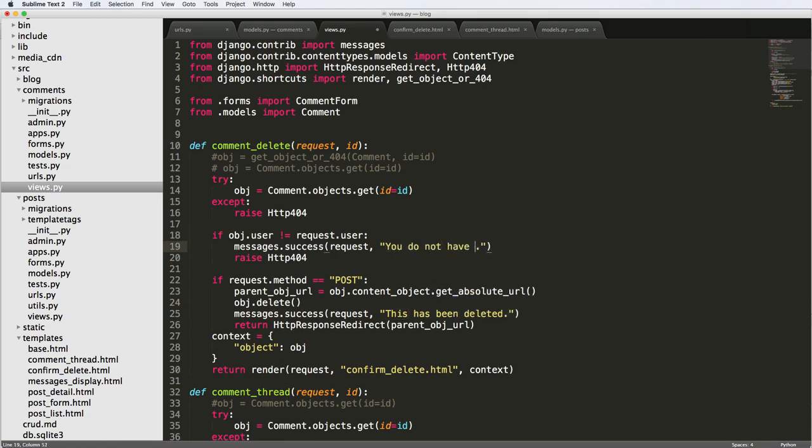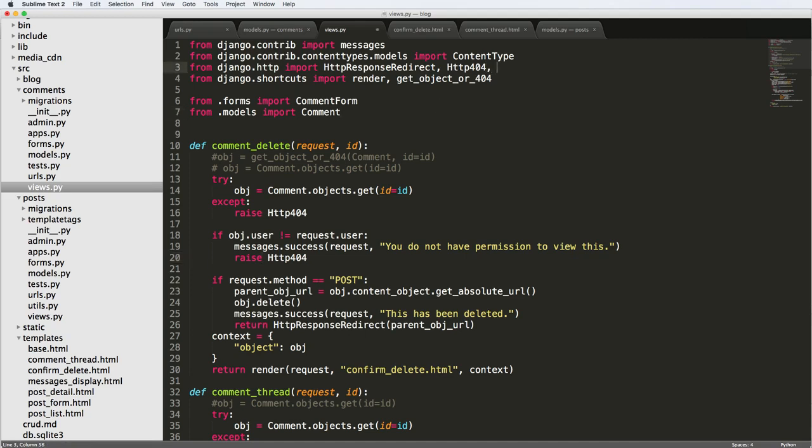You do not have permission to view this. Now, of course, with permission errors, 404 errors are not the actual error that you would raise. You would raise a different sort of HTTP error. You would realistically raise an HTTP 403 error, but for convenience, we're just leaving it at raise HTTP 404. Real quickly, I will show you how to actually raise a response with an HTTP 403 error.